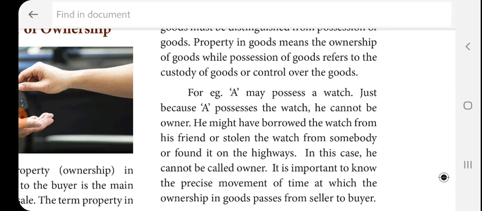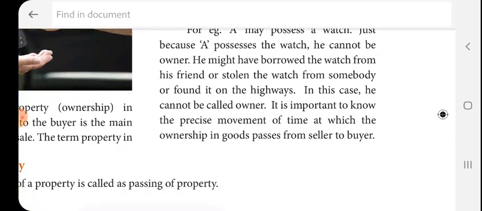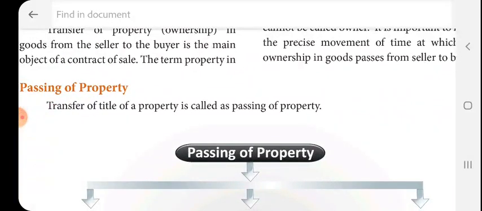He might have borrowed the watch from his friend or stolen it from somebody or found it on the highway. So in this case, he cannot be called the owner. It is important to know the precise moment of time at which the ownership in goods passes from the seller to the buyer.